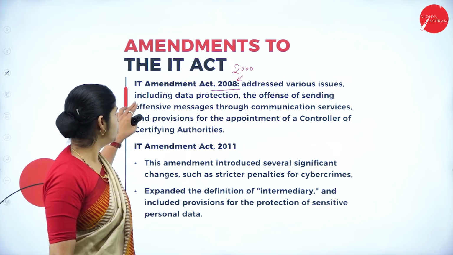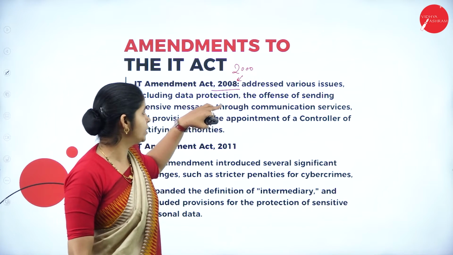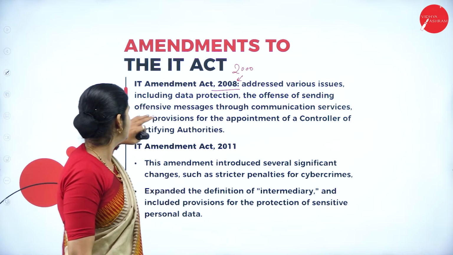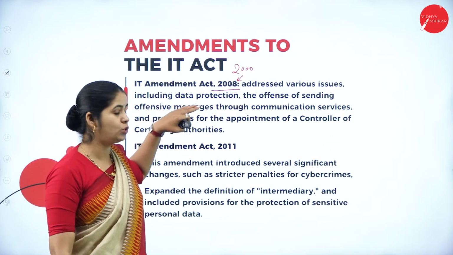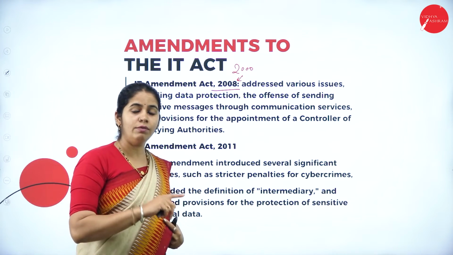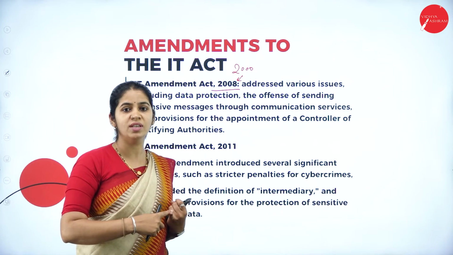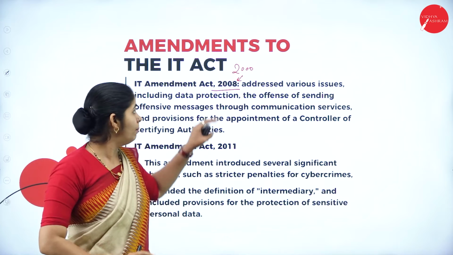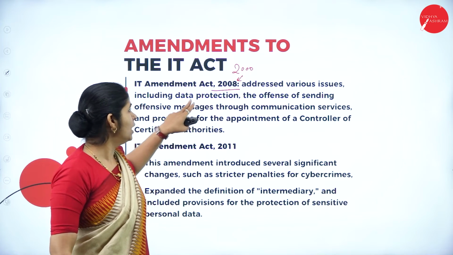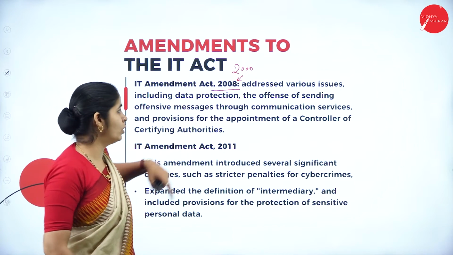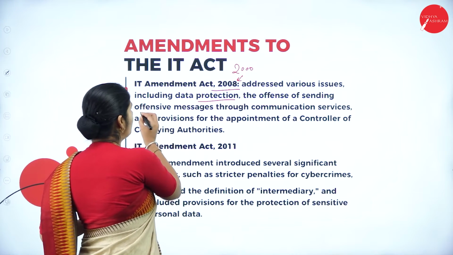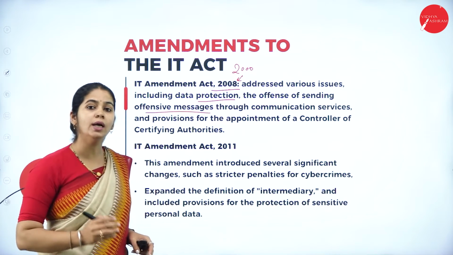It addresses various issues including data protection and the offense of sending offensive messages through communication. We didn't have this before, right? Using offensive words is an offense. But the amendment gave data protection, and offensive messages are also a crime.